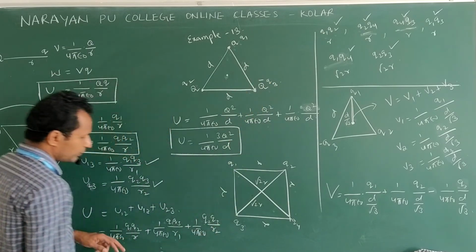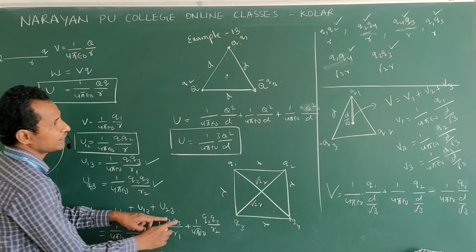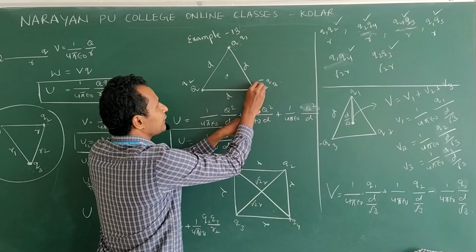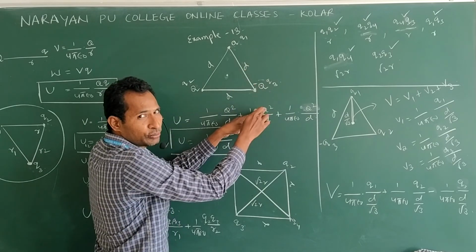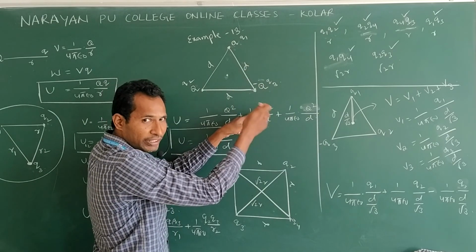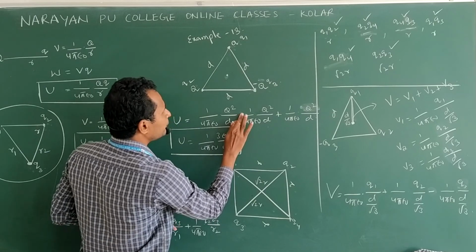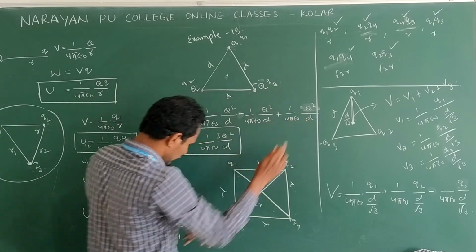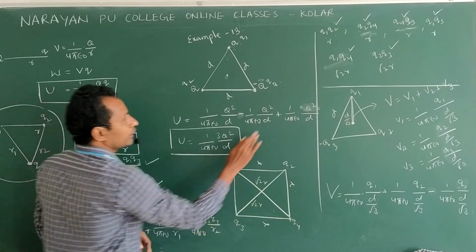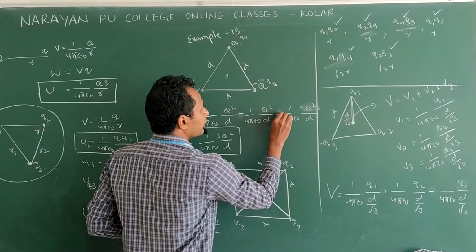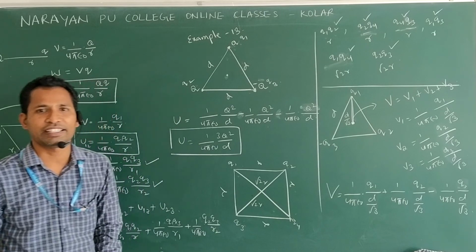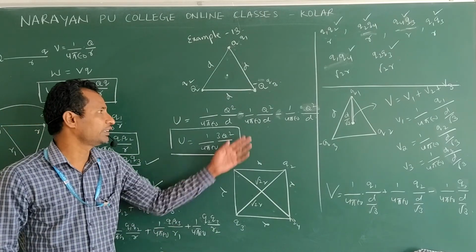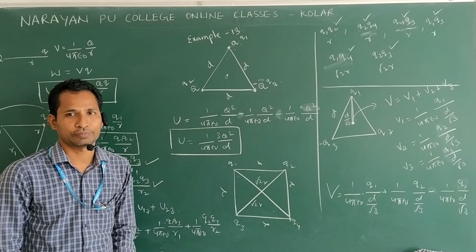What are the Q3 combinations? Q1, Q3 is there, second term. So plus Q into minus Q, that is minus Q square, and this term will become negative. And here also Q3 is involved. Am I correct? Q2 and Q3. Again this term will be negative. If plus is there, all are plus. If any one charge is negative, then we will take negative. Clear?